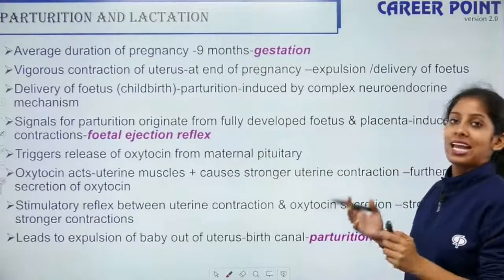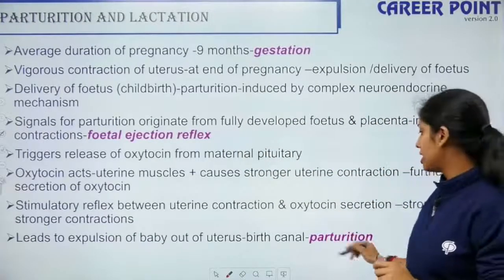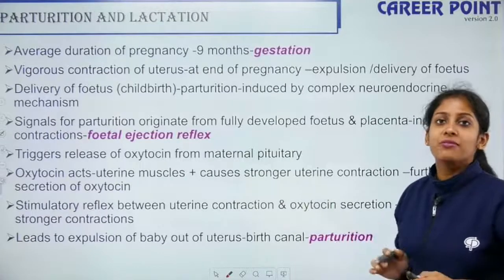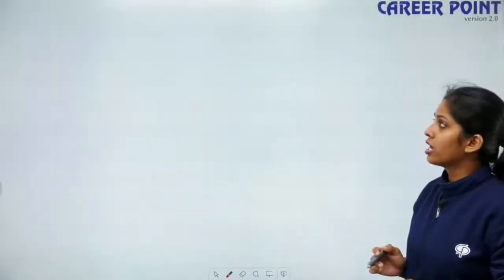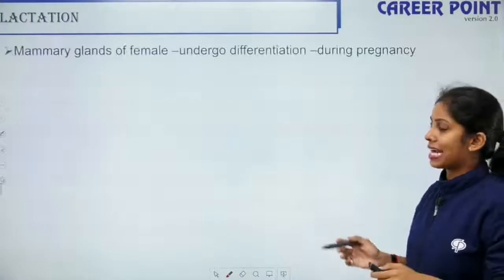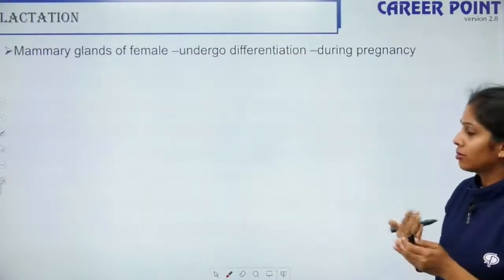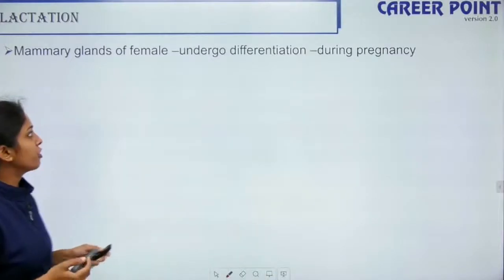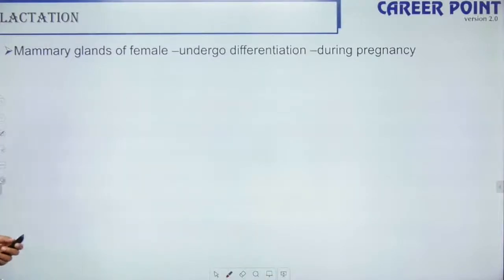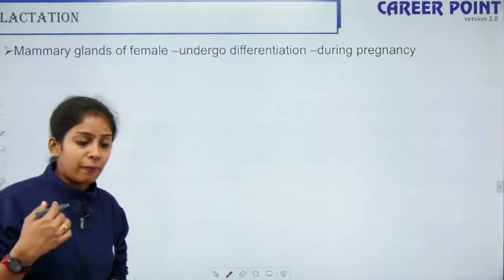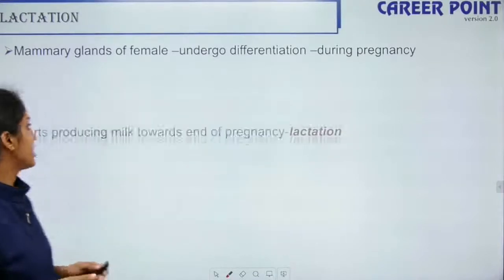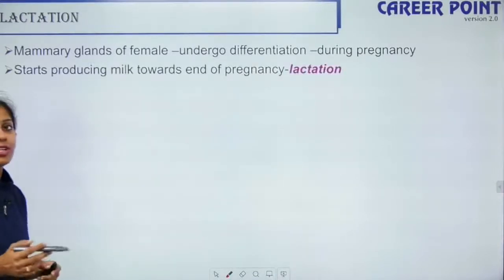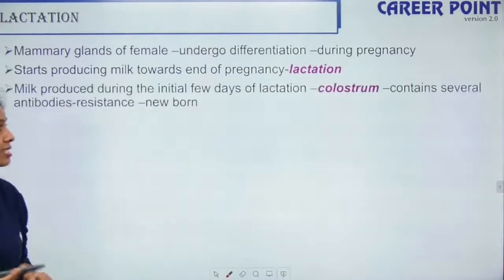Later the child is delivered, and that is called parturition. The child comes out through the birth canal, right? The last part of which is lactation. Once the child is born, the mother has to breastfeed the baby, right? The mammary glands of the females undergo differentiation during pregnancy because now they are mature enough to carry milk inside them. They start producing milk towards the end of pregnancy, that is lactation.